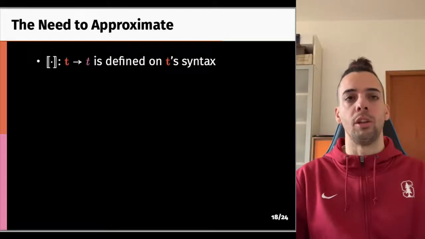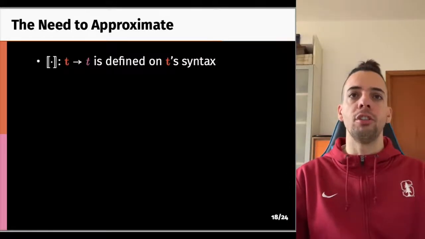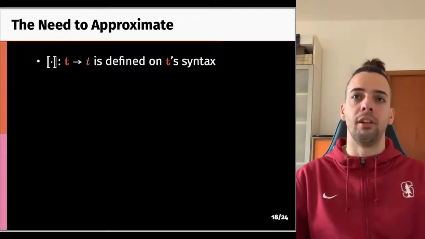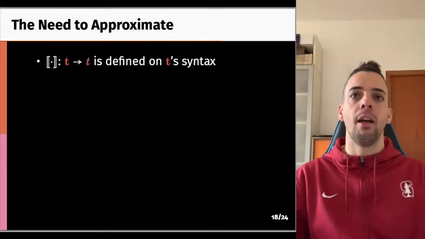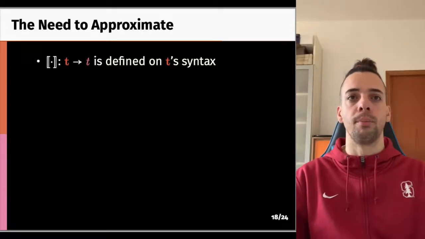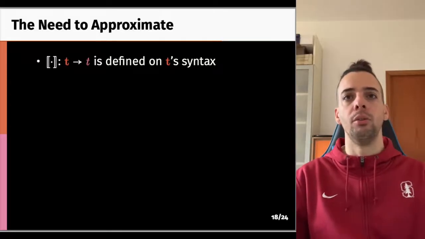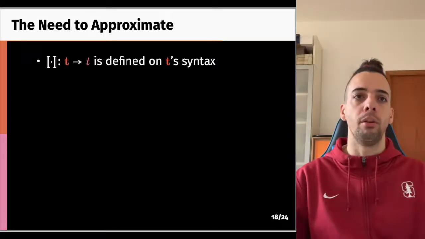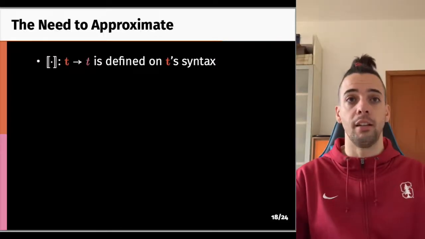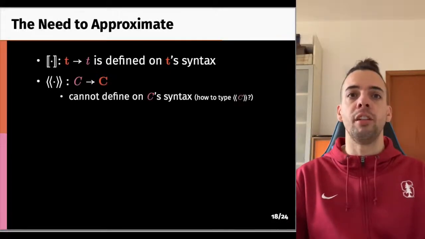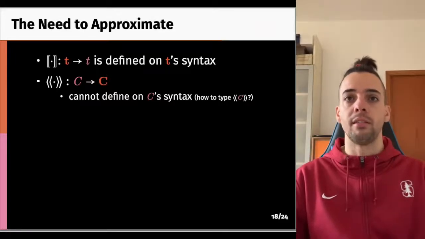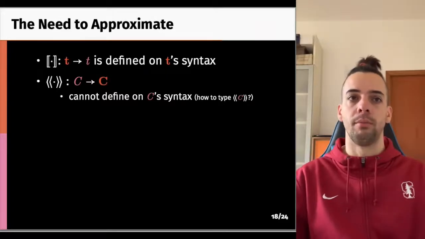Now the second question: what is an approximate backtranslation? The function that translates contexts is different from the compiler. The compiler from iso to equi is defined based on the syntax of terms, and this suffices not to lose any information, for example, on the types of the terms that are being translated. But for the backtranslation from equi-C to iso-C, if we define it on the syntax of equi-C, we lose type information because typing in equi is ambiguous.